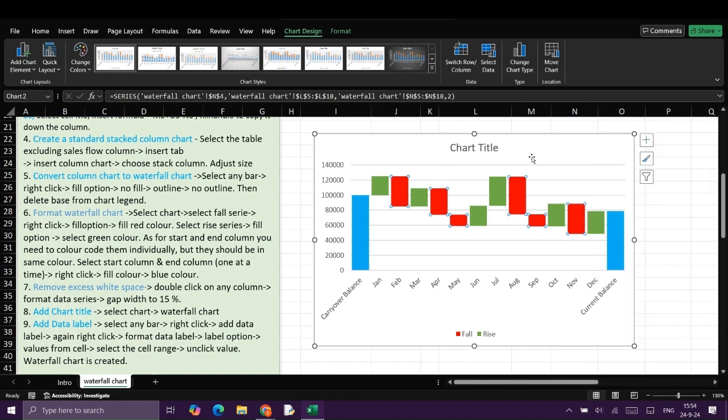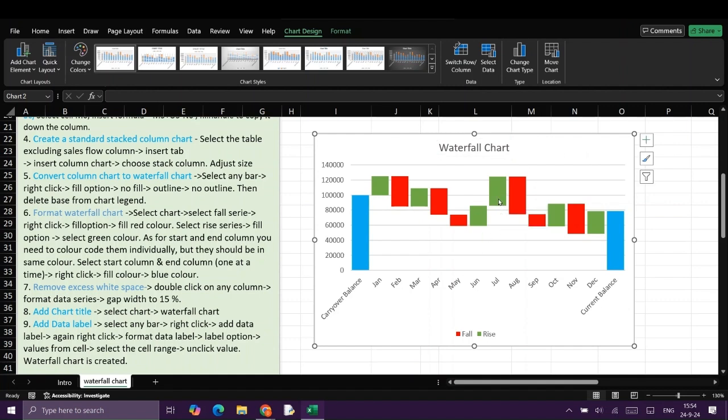Now we shall add a chart title. So go to chart title, click and write waterfall chart. Now we shall add data labels.